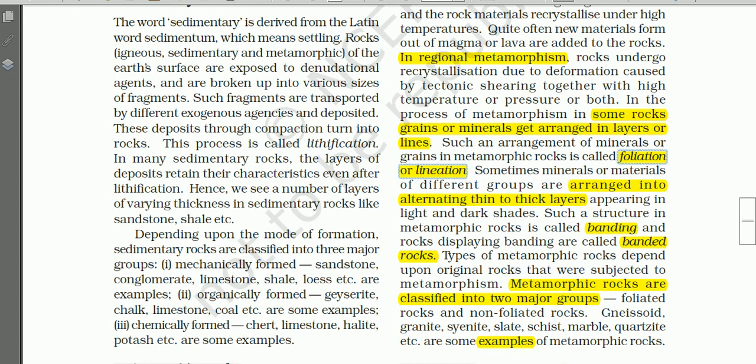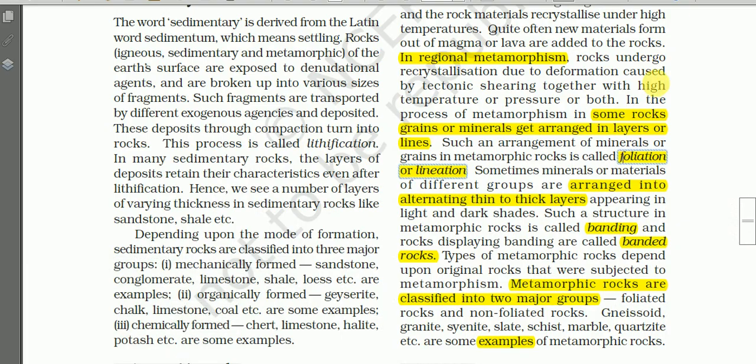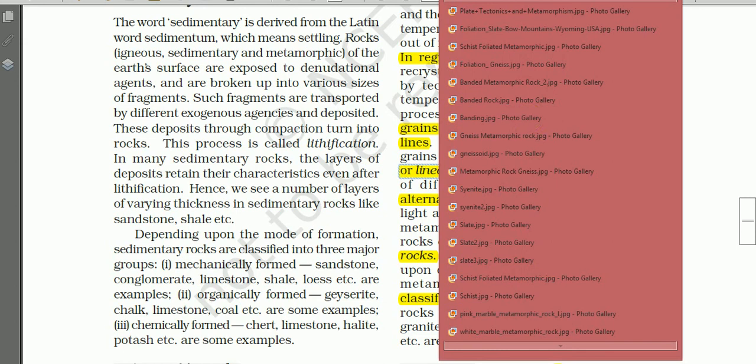Okay, so let me show you one photograph. See, in this case you will see the arrangement of the mineral grains horizontally in lines. So this is called foliation, and we have some more photographs.